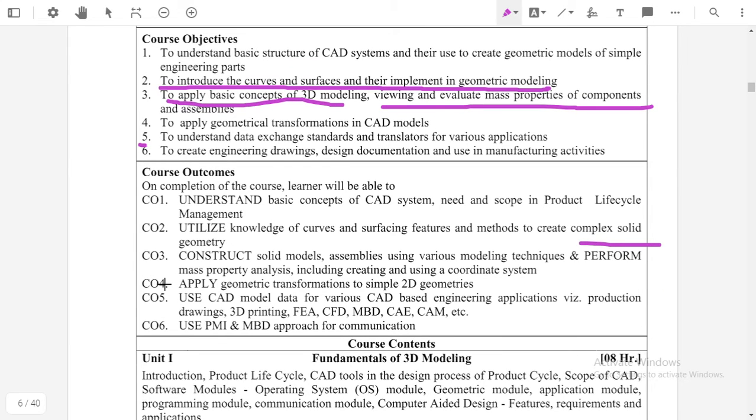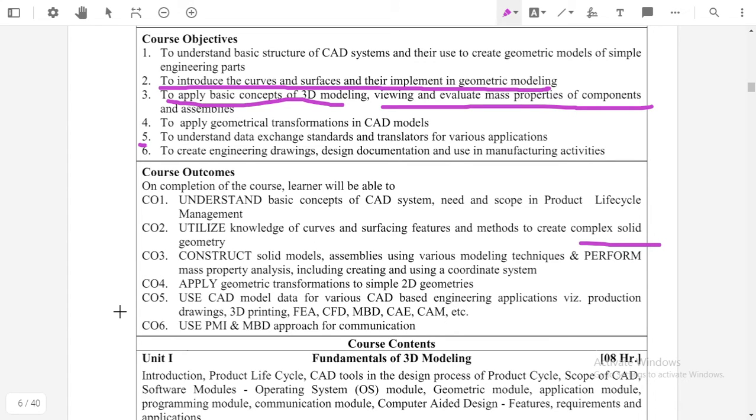The fourth outcome is to apply geometrical transformation to simple 2D geometry. There are different types of transformation, that is mirror, scaling, translation, and rotation. All these transformations we can apply to a simple 2D object.